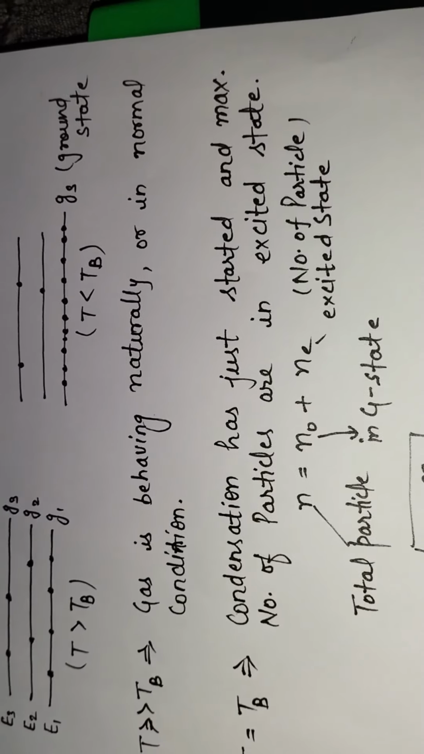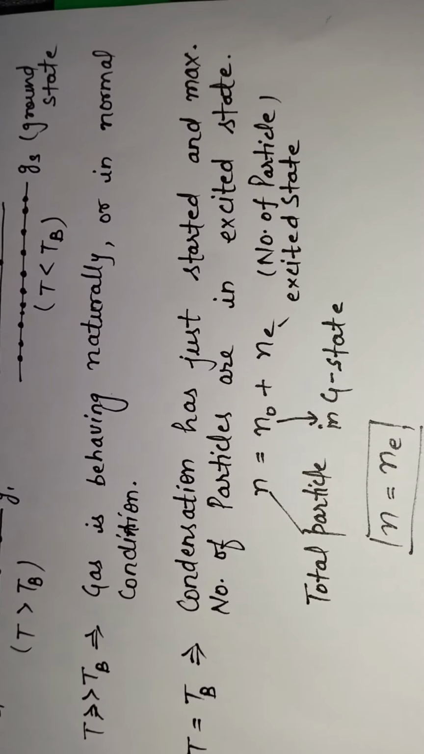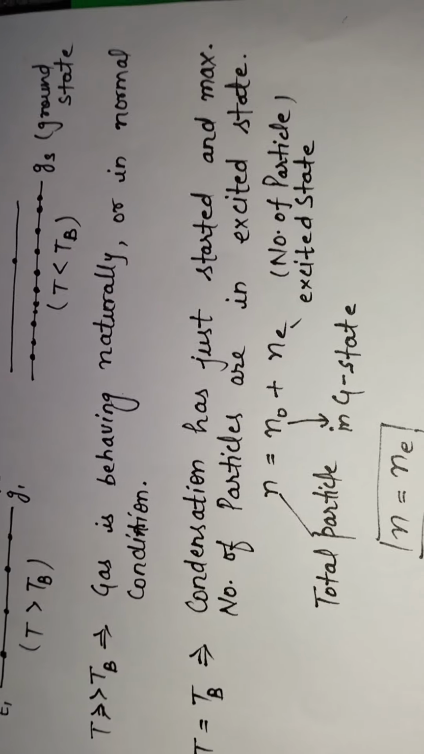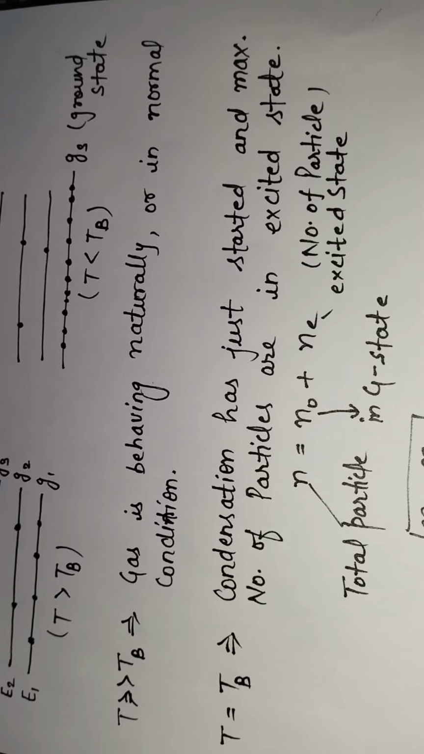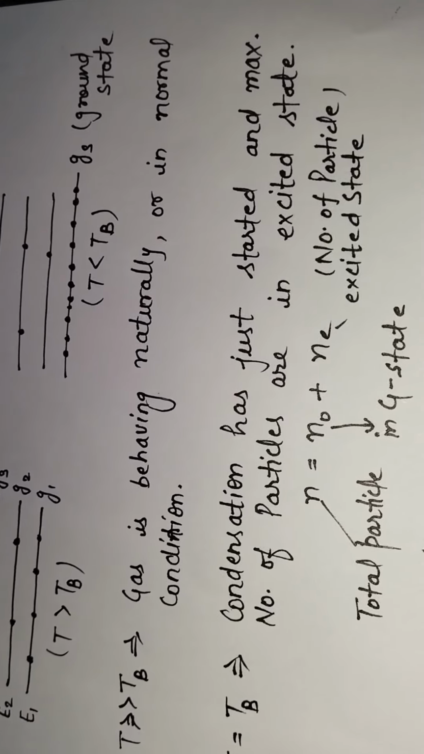There are three conditions for Bose-Einstein condensation. The first condition is when the normal temperature is greater than the Bose temperature. The gas is behaving naturally, in normal condition, where the normal temperature is greater than the Bose temperature.